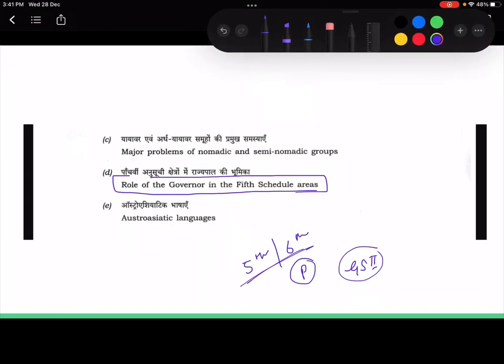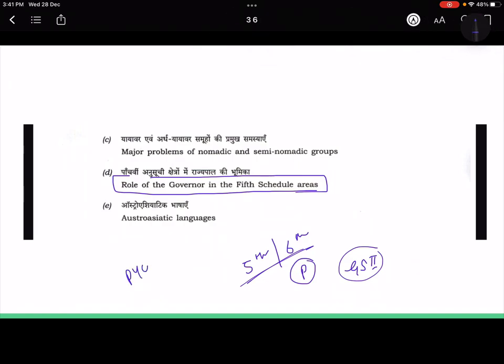So I am taking up these general topics for the PYQs so that we cover some of paper 2 side by side, right? So let's start with it. This is a 10 marker question and this one is the compulsory one. So the role of governor in the fifth schedule areas.